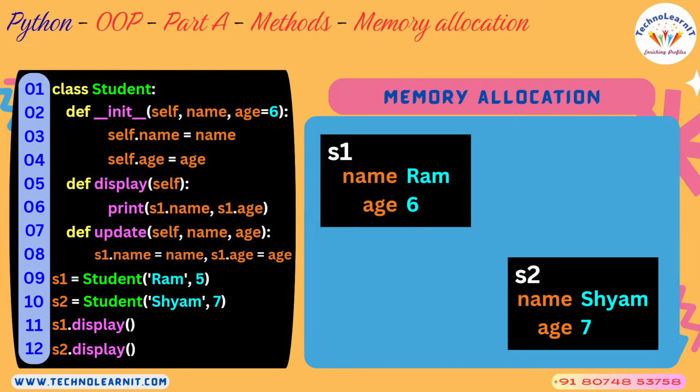We talked about a class. What is a class? Class is a blueprint, we said. Why do we call it a blueprint? Because using that class we are able to create objects, similar objects, but the only difference is that these objects can have different values for their attributes, but the attributes are uniform. S1, how many attributes does it have? It has two attributes, name and age. How many attributes does S2 have? It also has two attributes, name and age, because these two belong to the same class.